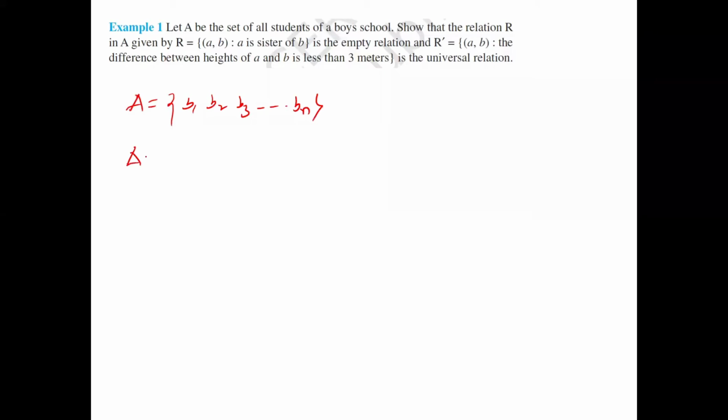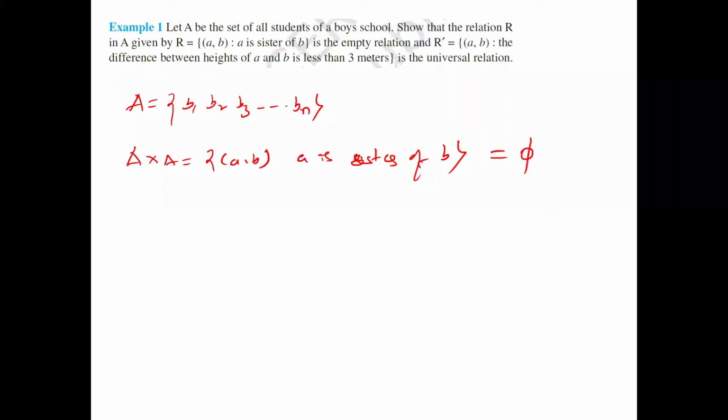Therefore, what is the A cross A value? It is (a, b) where a is a sister of b, is it right? So this is nothing but the empty set, because a and b are not sisters, they are brothers. Therefore, this relation we call an empty relation. A relation is defined, but the element does not exist. Means normally we don't have any output, then we call it an empty relation. Empty relation is what? There is nothing.